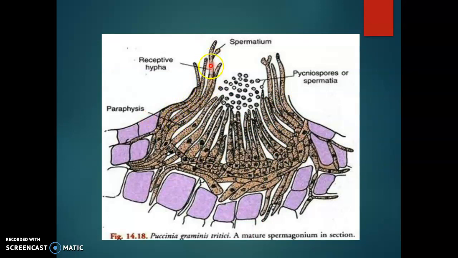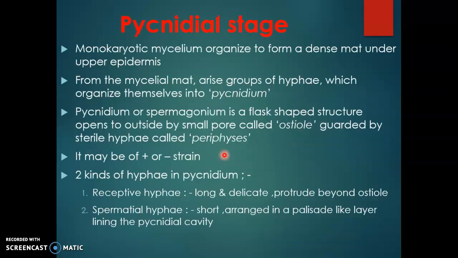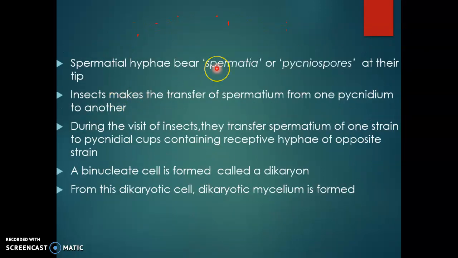So we can see the receptive hyphae and also the spermatiophore bearing the spermatia, in a palisade-like layer lining the spermogonial cavity. Spermatial hyphae bear spermatia or pycniospores at their tip. Insects make the transfer of spermatium from one pycnidium to another, that is, from the plus pycnidial spermatiophore to the receptive hyphae of the minus pycnidium of another. During the visit of the insect, the spermatium of one strain is transferred to a pycnidial cup containing receptive hyphae of the opposite strain.